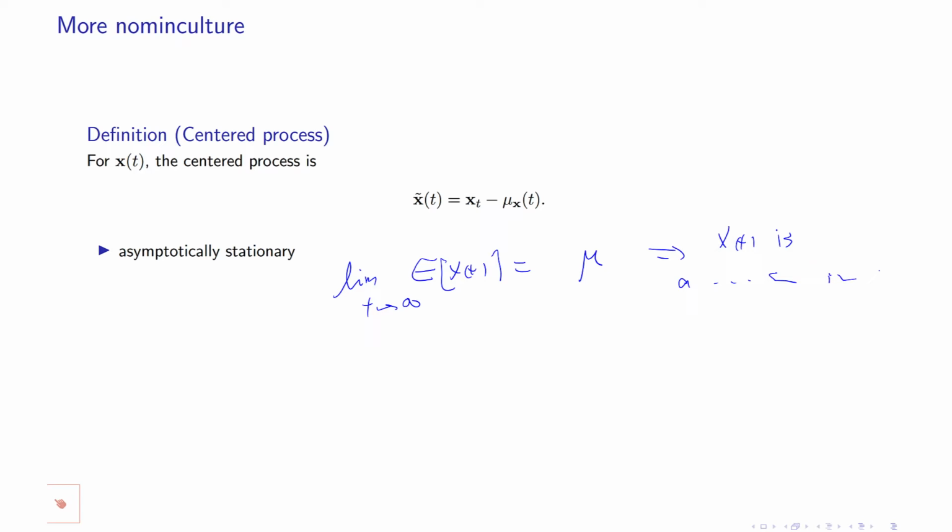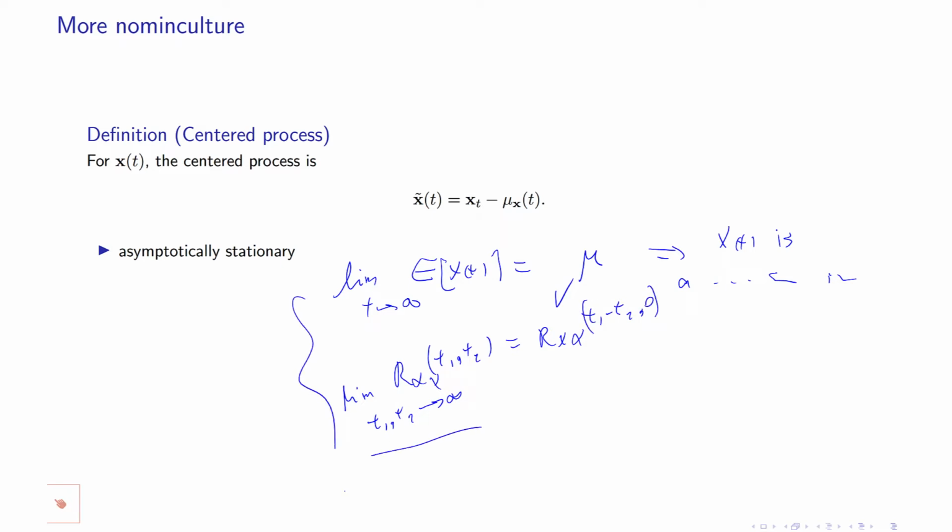Or you say that x of t is asymptotically stationary in the wide sense if not only this is true but also, for x of t1 and t2, the limit when t1 and t2 both go to infinity is equal to x of t1 minus t2, comma 0. So for large values of time they become wide sense stationary.